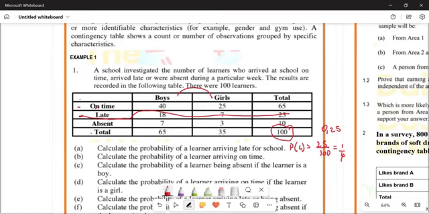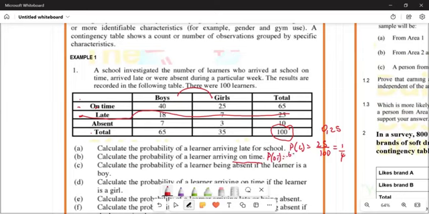Calculate the probability of a learner arriving on time. How many learners arrived on time, regardless of their gender? Regardless of whether they are males or girls or boys, it doesn't matter. How many people arrived on time in this particular school? There are 65 people who arrived on time. So what is the probability that someone is on time?